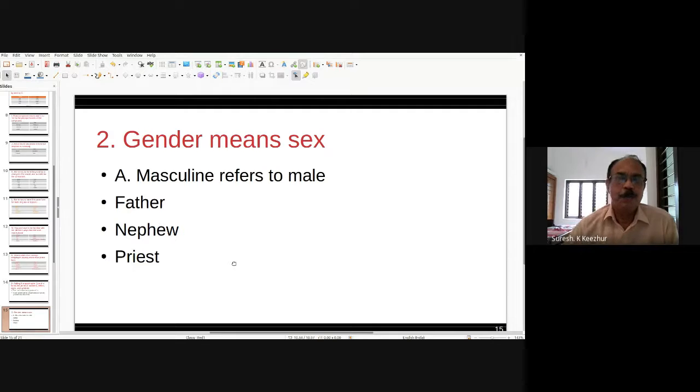Nowadays, a new form of gender is also transgender. But usually we call it neuter. Transgender is called neuter.